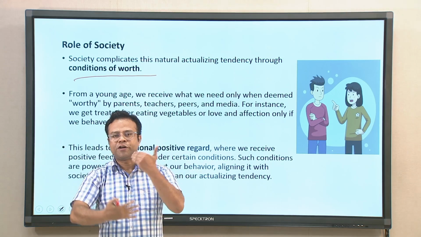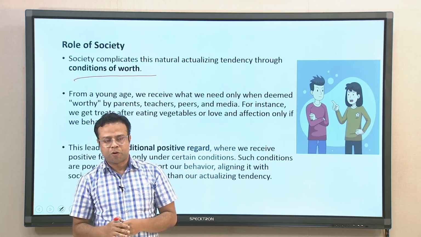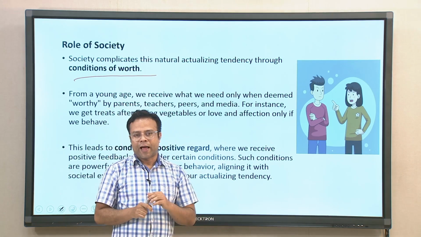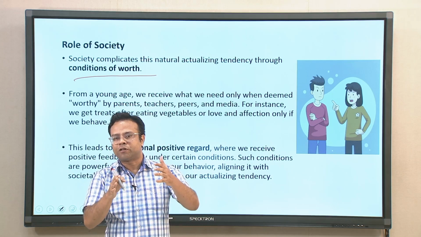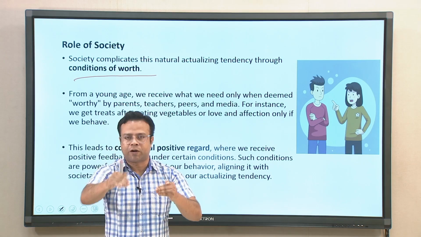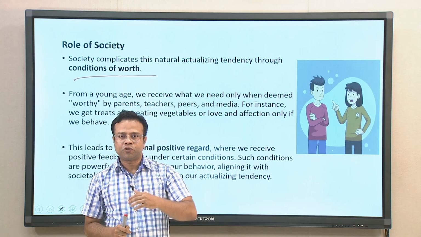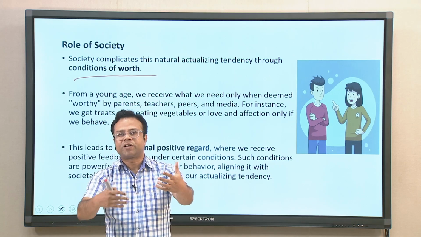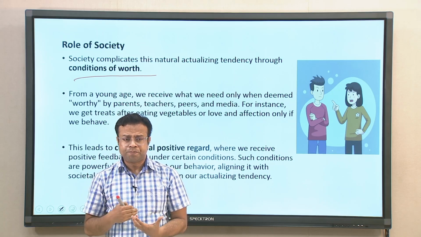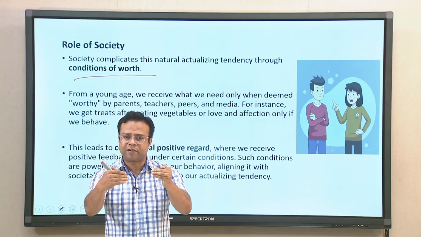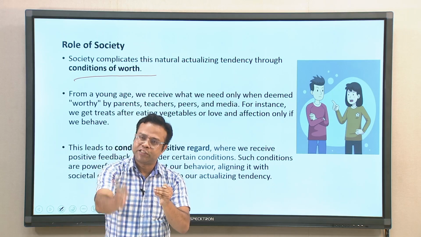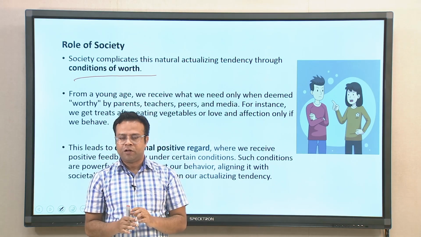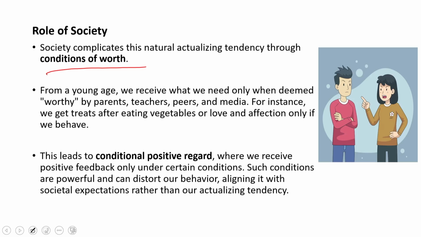So lots of these conditions of worth surround us from our childhood through our whole life, and many times these conditions of worth may not be in tune with our actualizing tendency. You want to do something, but it may not be accepted or given importance by the people outside in the society. When it is not given that acceptance, then the actualizing tendency could be blocked because of these conditions of worth. So that is another thing that comes from the society in the human context. This is another term which is very important.